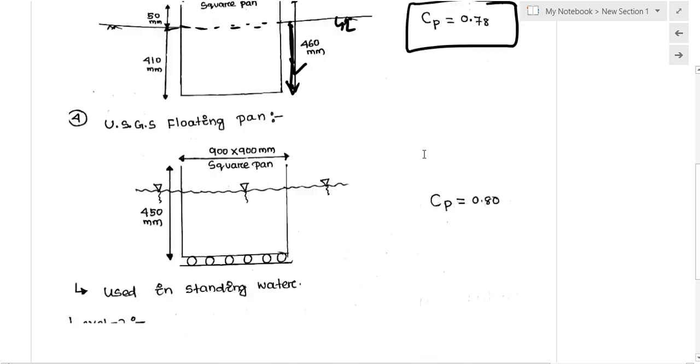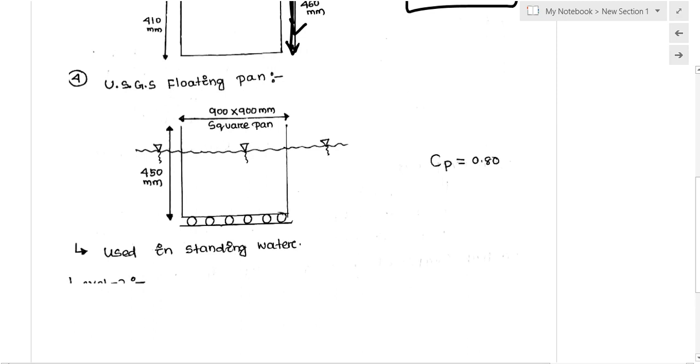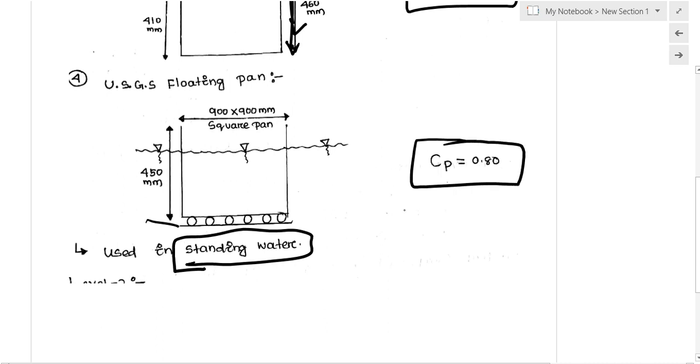Then the USGS floating pan, as I told you, is put in the standing water itself, and we can simulate the actual evaporation from the water body by finding the change in depth in this pan. The coefficient of pan is similar to the Indian Standard pan, that is 0.8.